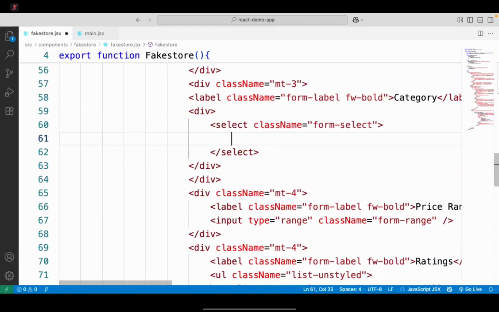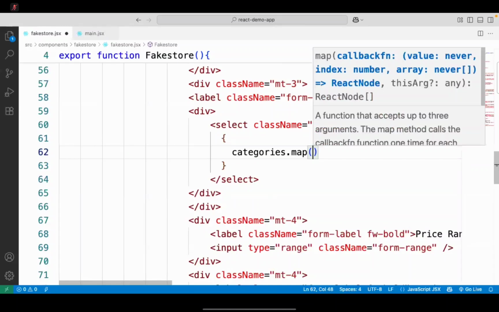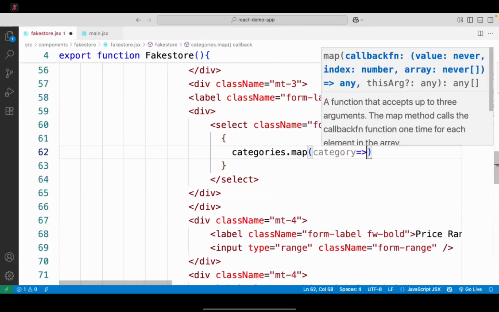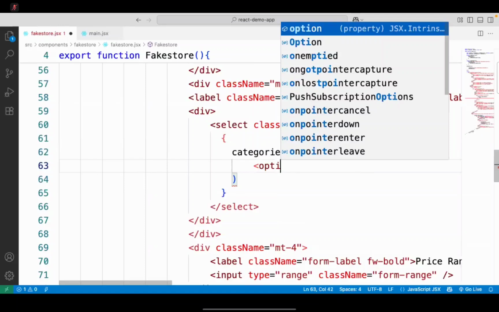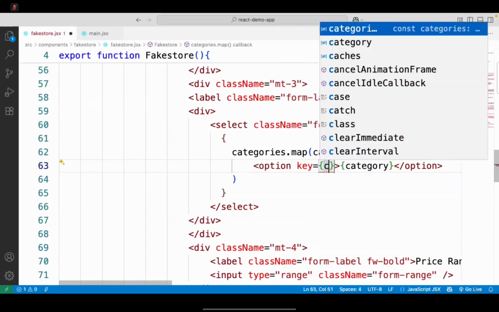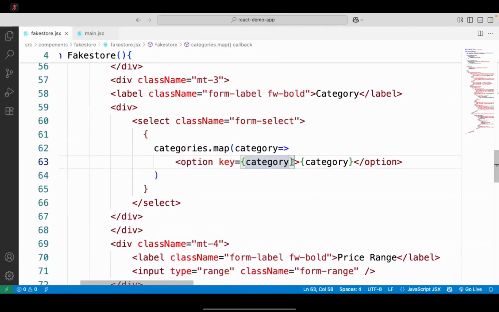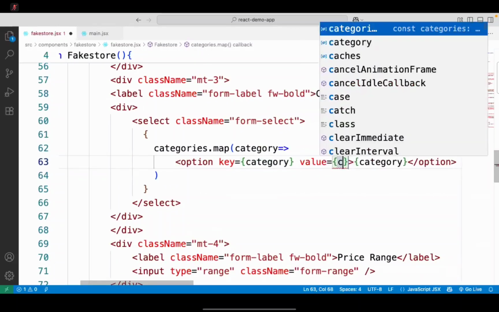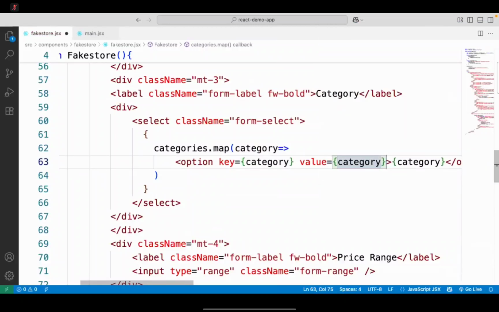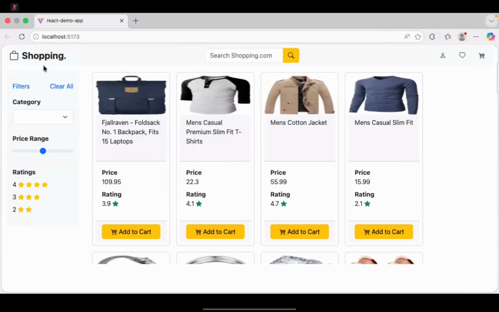So here we will put a binding expression. What we have to do? Categories dot map. Read every category. For every category, I need to create an option: text should be category, option key also should be category, and option value also will be category. And why? Because I will show you here. All the categories must be loaded and displayed here.